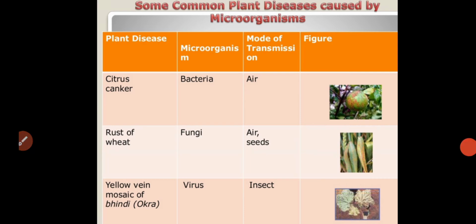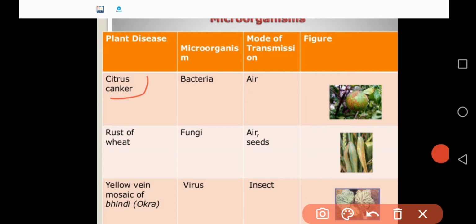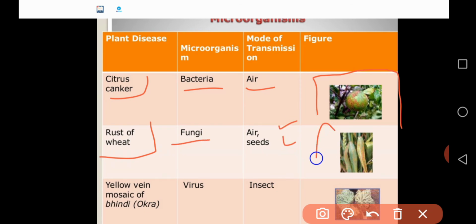Some of the examples are there, some common plant diseases caused by microorganisms. The first very important plant disease is citrus canker. Citrus canker is caused by bacteria through air. You see the picture of citrus canker disease in the plants here. Similarly, rust of wheat is another disease, caused by fungi through air and also seeds. This is the picture you observe.